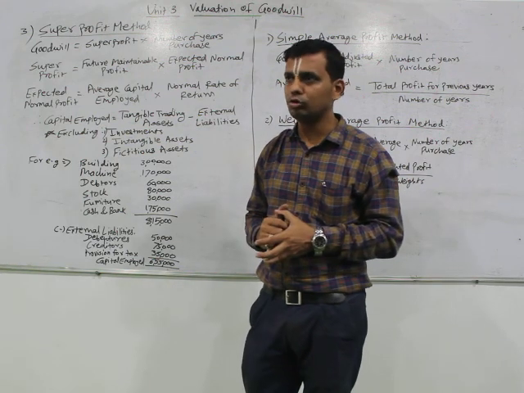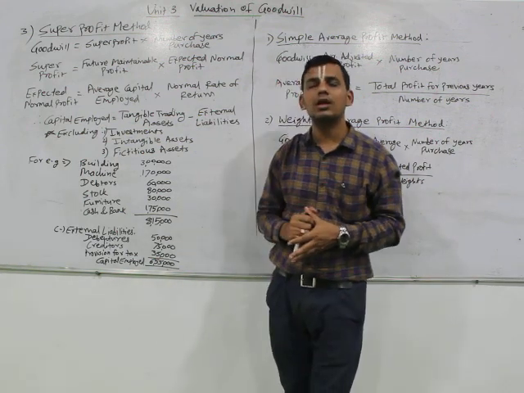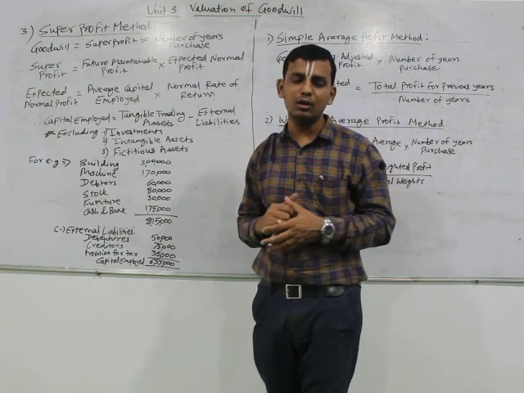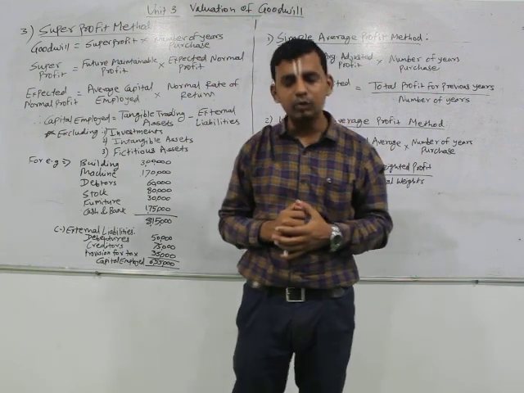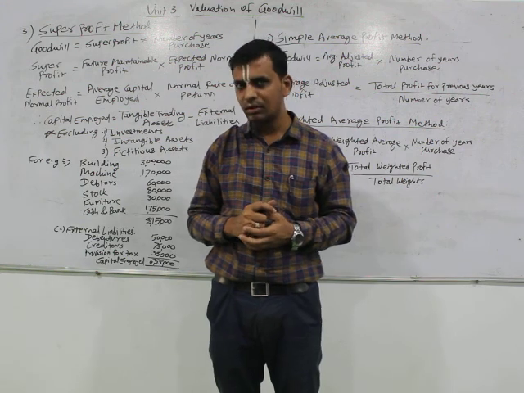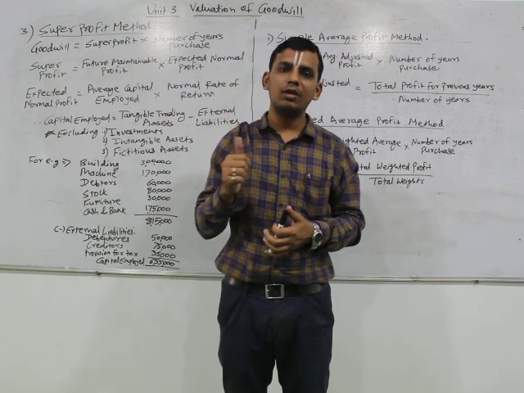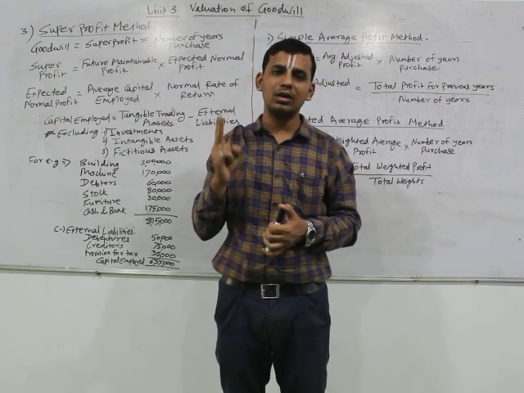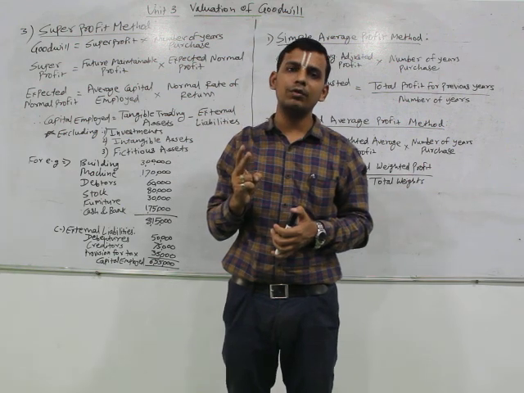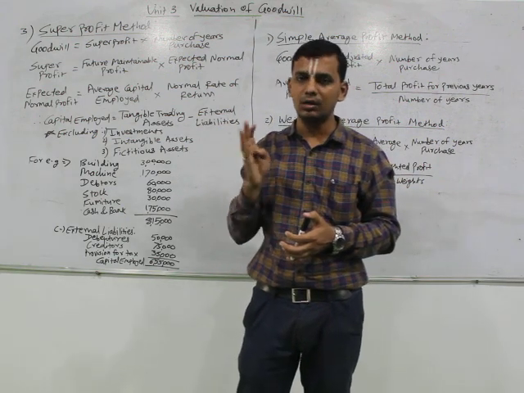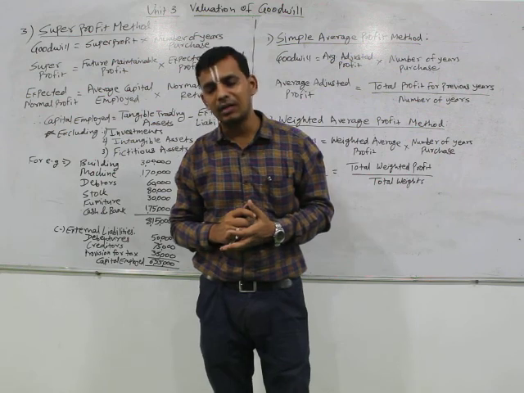In the last portion, we said that there are 4 methods which are useful to us for the purpose of valuation of goodwill according to our syllabus. That was the simple average profit method, second one was the weighted average profit method, third one was the super profit method, and fourth one was the capitalization method.